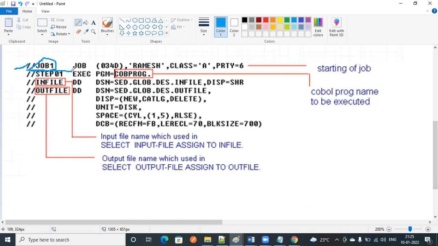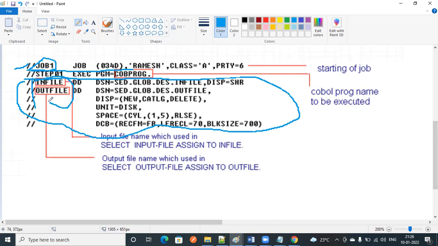In the first step, what are we going to do? We are going to execute a program. And how many files are there in your program? You need to declare them over here. Suppose in your program you are going to use 5 files, then you need to create 5 files like this: input file 1, output file 1, output file 2, output file 3.